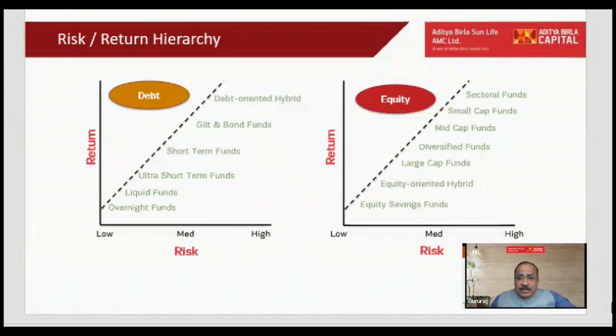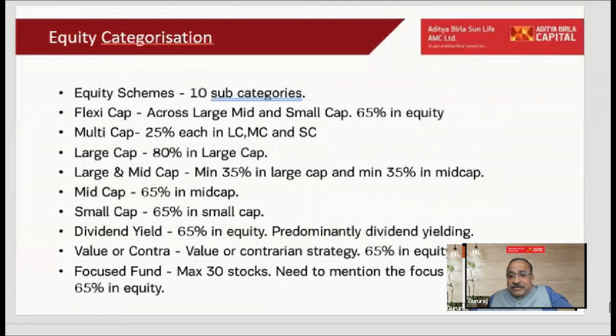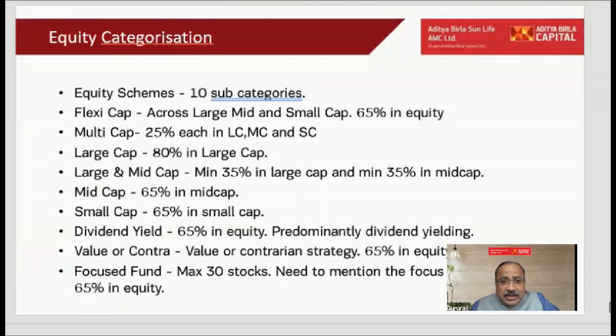So when you come to debt and equity funds, we need to understand what the risk is. The least risky among all the debt funds is what we call the overnight fund, then the liquid funds, then ultra short term, short term. These are the various categories of debt funds. Similarly, these are the various categories of equity funds. For example, in equity I have a flexi cap fund, a multi cap, a large cap, large and mid cap, small cap, dividend yield. So many funds are there.